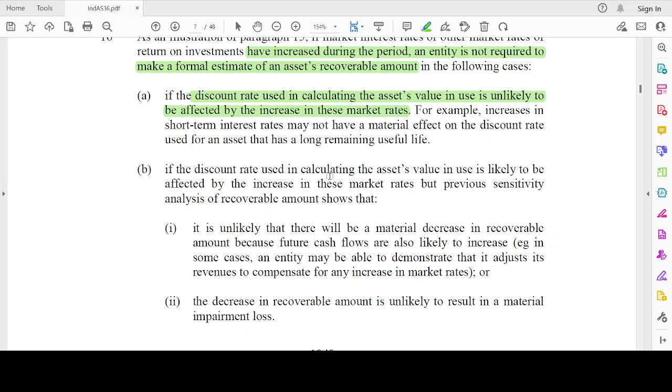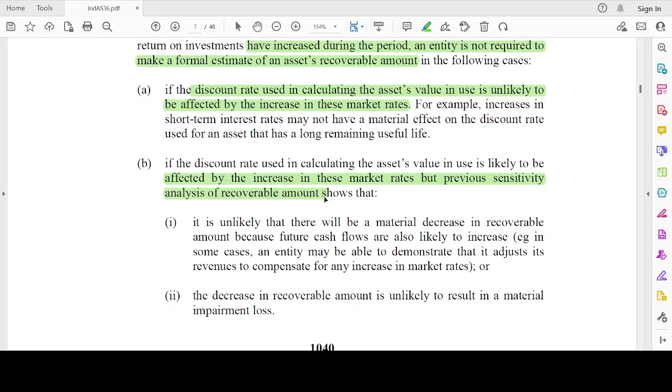If the discount rate used in calculating the asset's value is likely to be affected by the increase, but the previous sensitivity analysis of the recoverable amount shows that it is unlikely that there will be a material decrease in the recoverable amount because future cash flows are likely to increase.